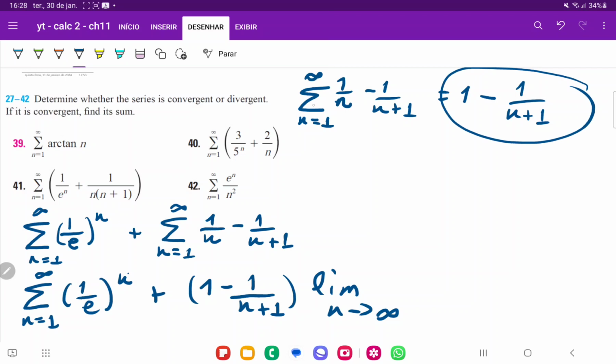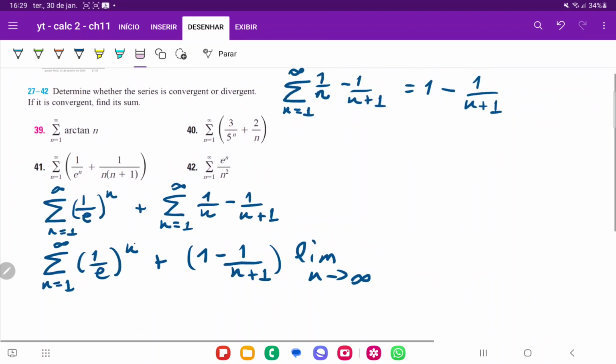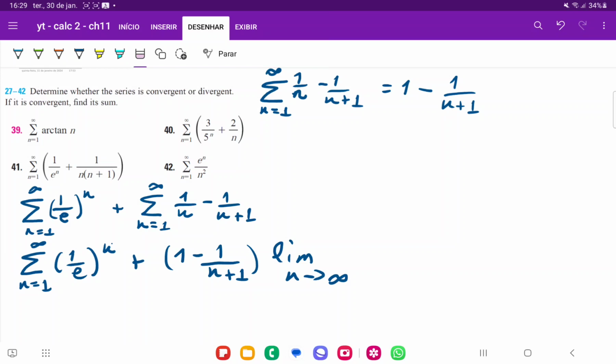If we want to sum up the first 10 terms, it would just be 1 minus 1 over 10 plus 1, which would be 11. If we want the first 100 terms, it would just be 1 minus 1 divided by 101. So this thing here describes our sum, and we just have to plug in a value of n. And now we want to take this limit as n goes to infinity because we're summing up infinite terms, right?